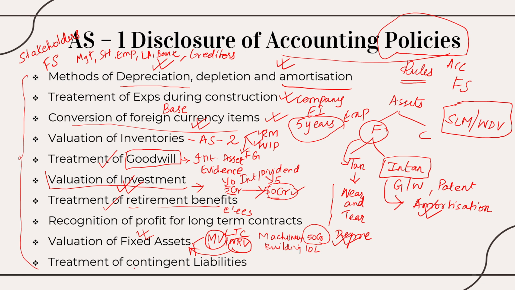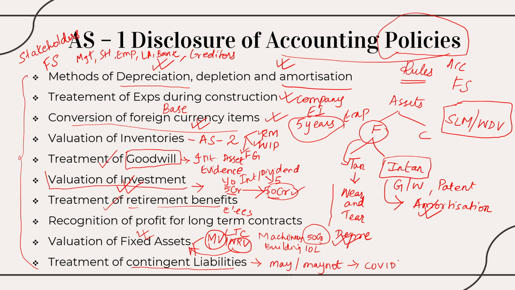And lastly, I have something called contingent liability. Treatment of contingent liability. It means it may or may not happen. It is not certain, right? So it may or may not happen. A very classic example that I can give for it is COVID. Obviously, none of us had anticipated that there would be a virus breakout.